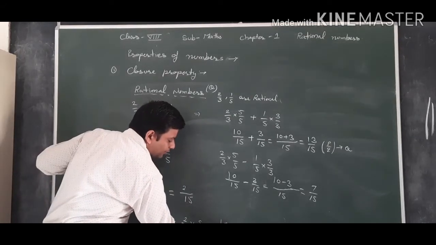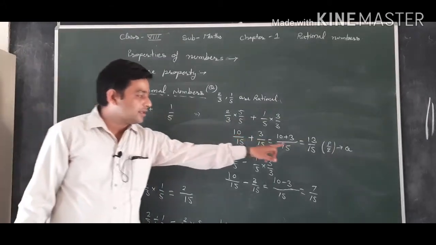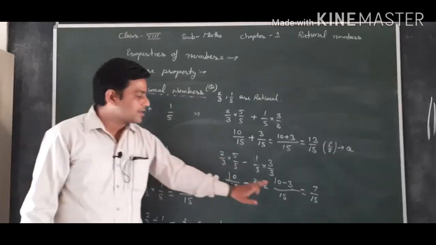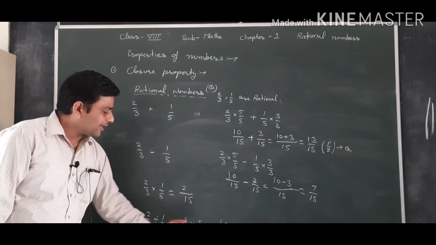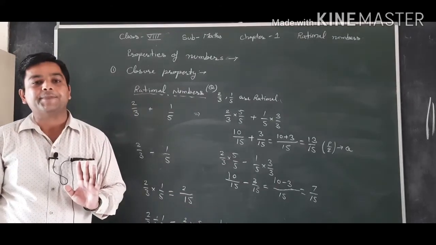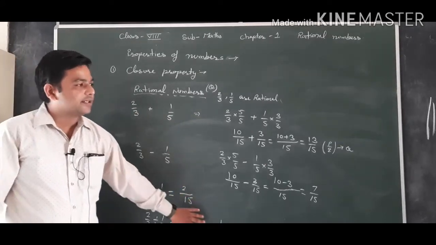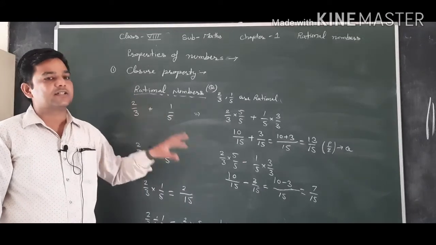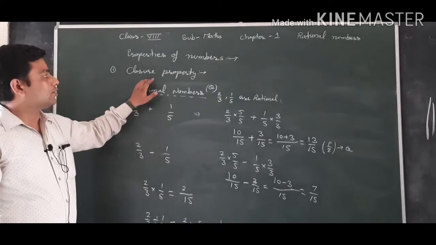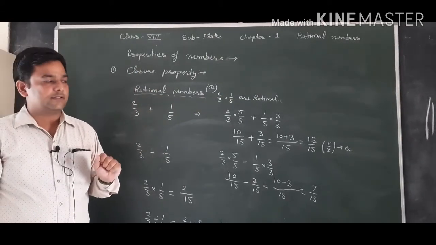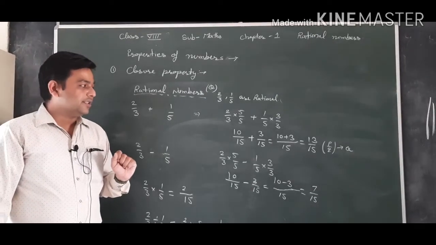If we multiply 2 by 5, we get 10, and 3 into 1, we get 3. So the result is 10 by 3. So all these results are always rational numbers. That means addition, subtraction, multiplication and division are closed in rational numbers. If we add, subtract, multiply or divide, we will get a rational number only. So all the properties are closed in rational numbers.